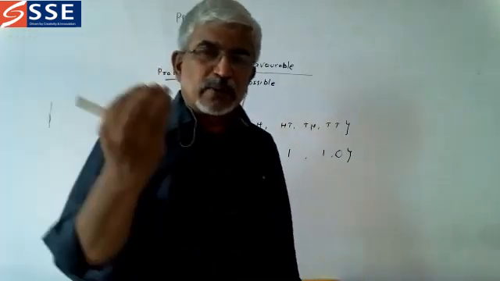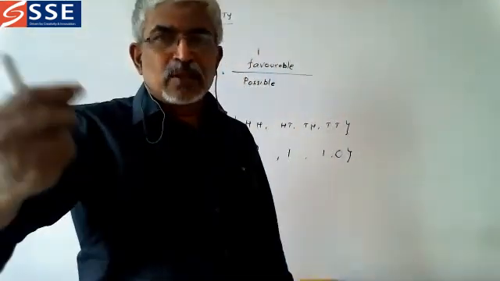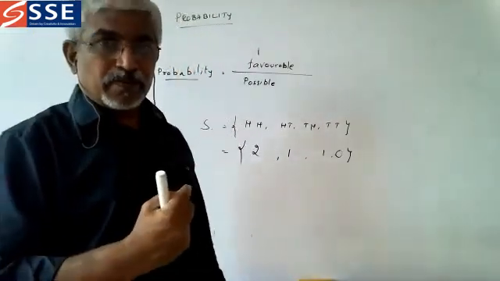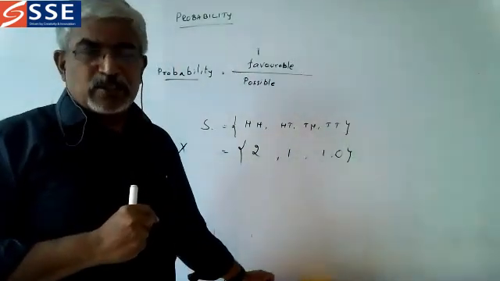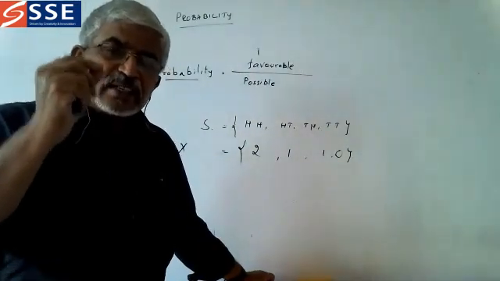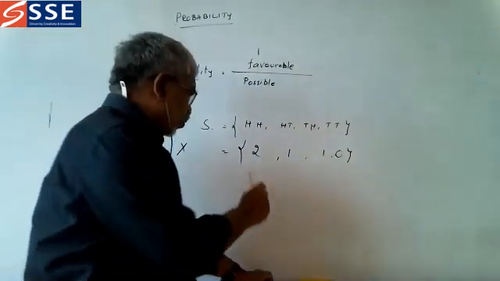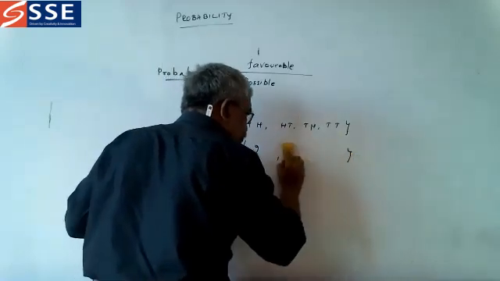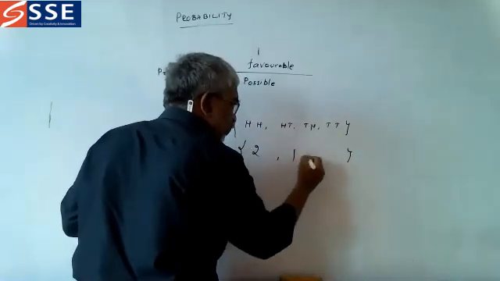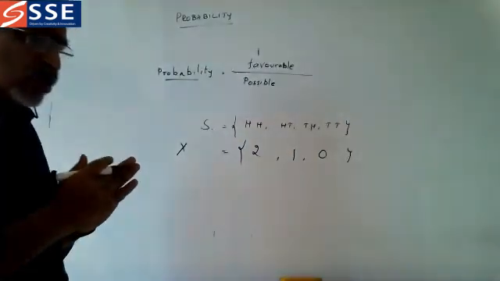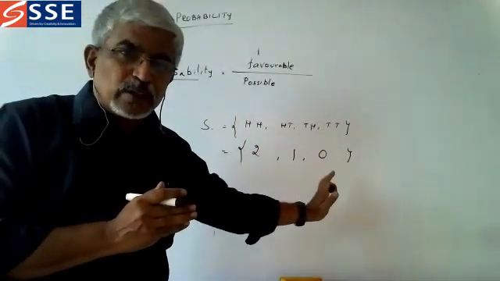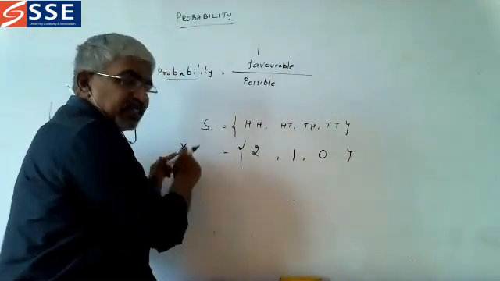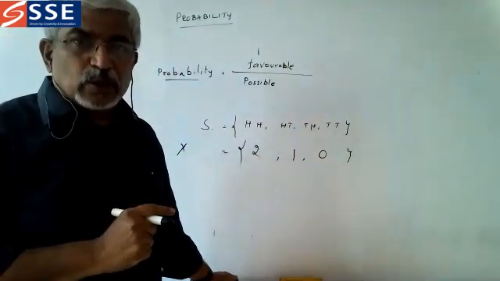Suppose I ask one person from the class to come out without naming anyone. Anyone from the class can come out. So it is a variable now. If it takes more than one value, it is a variable. Now it takes more than one value, so we can put 2, 1, 0. So it has how many values? 3 values. All these values I take as X, and this X takes more than one value.